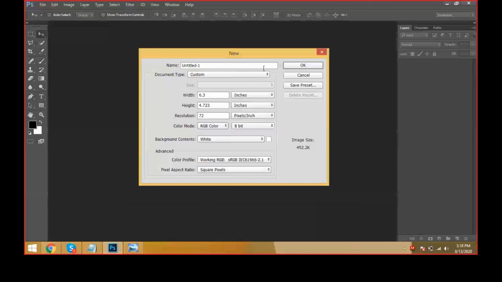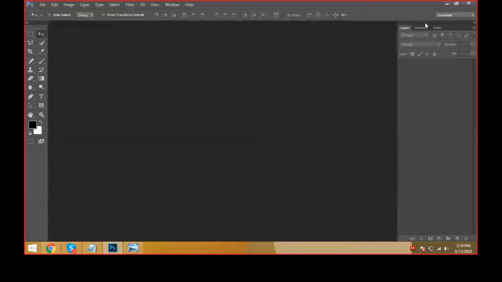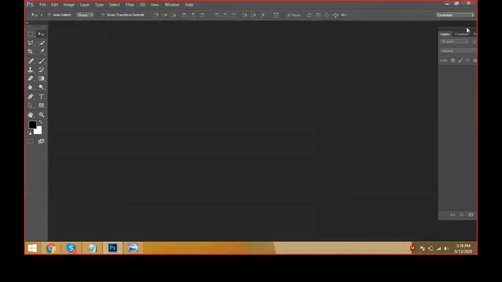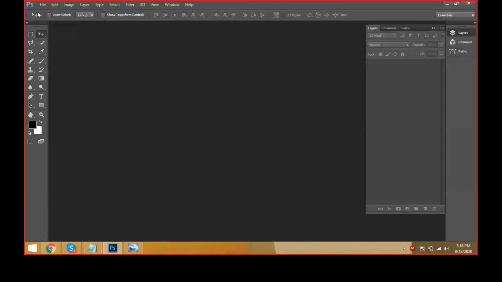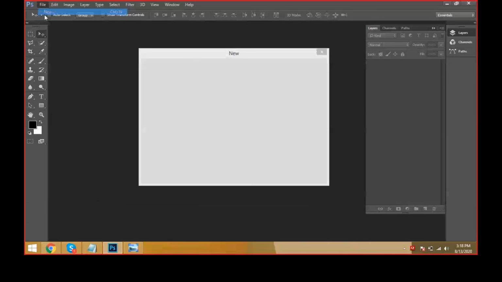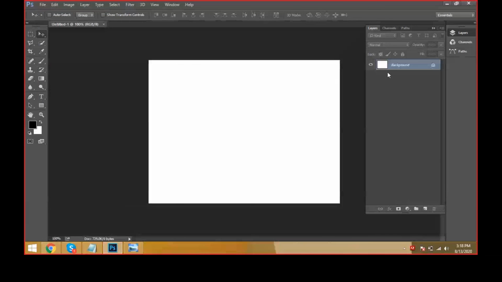Tools and navigations and menus, and how the toolbox is there when you're creating a new document. File, new document: when you're creating a new document, automatically in the layers panel we can see the white background layer. This is called a layer. This is a document tab.